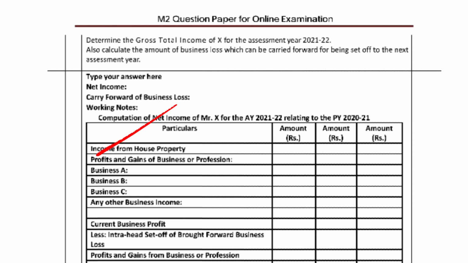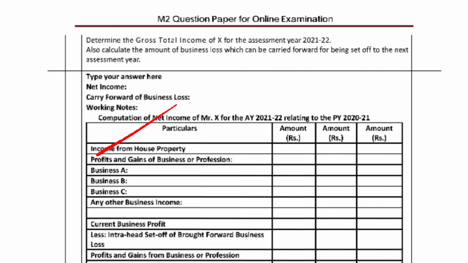So section 72, brought forward losses. For the loss period, which is carried forward, no time limit is prescribed for filing of returns.